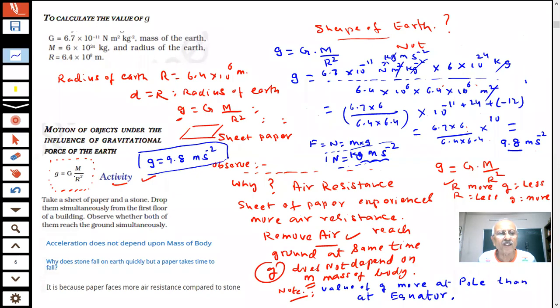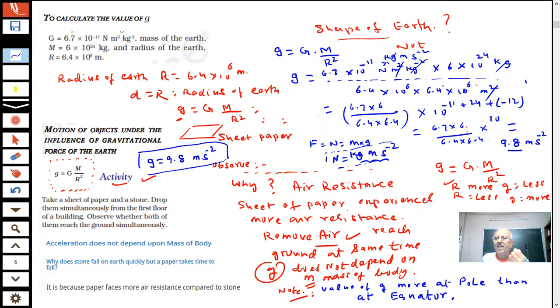And this value depends only on the mass and radius of the earth. If I go to the moon, then it will depend on the mass of the moon and radius of the moon. Yes or no? I hope you understood what is acceleration due to gravity. The earth is attracting things towards its center by the gravitational force.